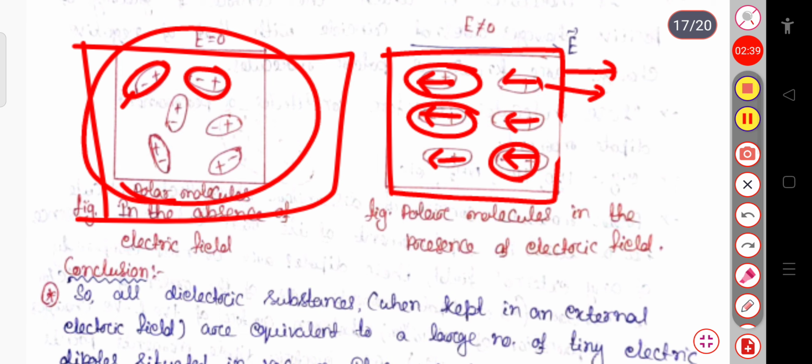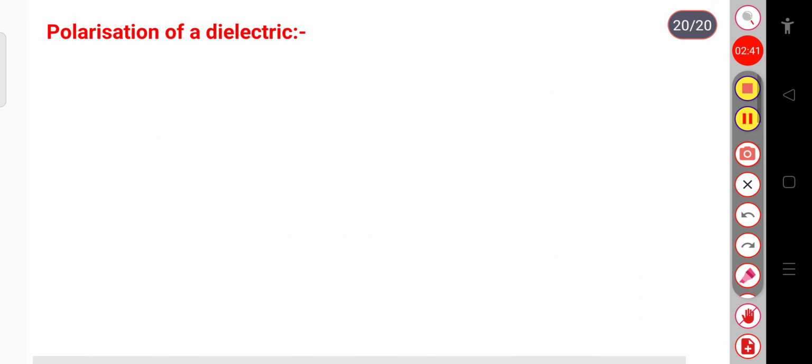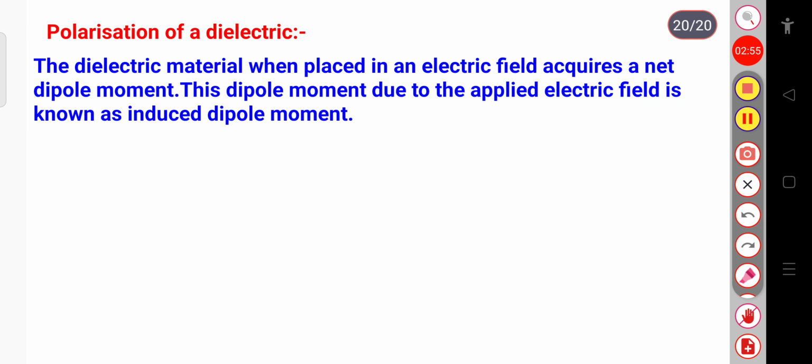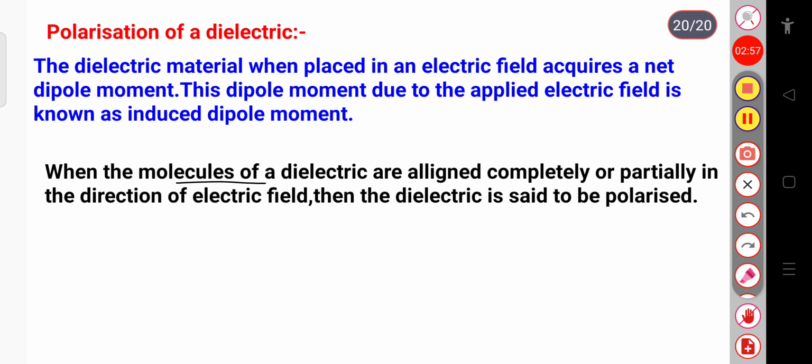So let us start from this point. The dielectric material, when placed in an electric field, acquires a net dipole moment. This dipole moment due to the applied electric field is known as the induced dipole moment. When the molecules of a dielectric are aligned completely or partially in the direction of the electric field, the dielectric is said to be polarized.